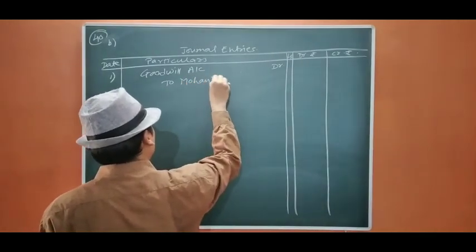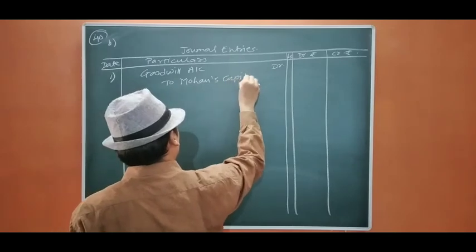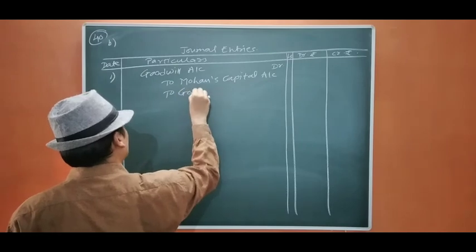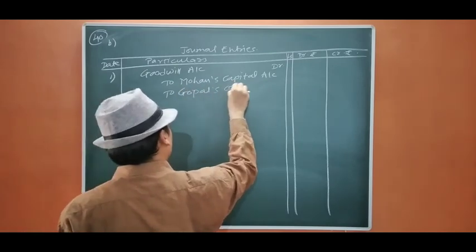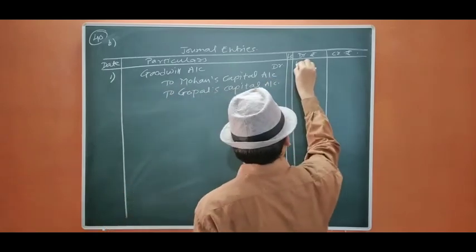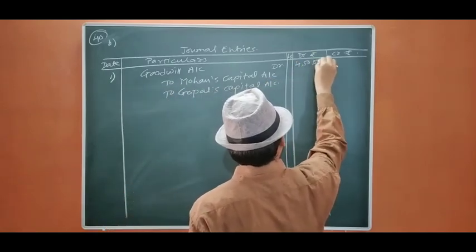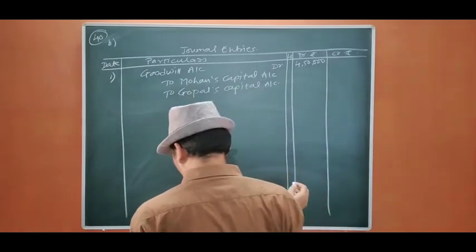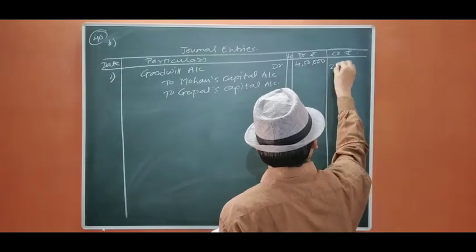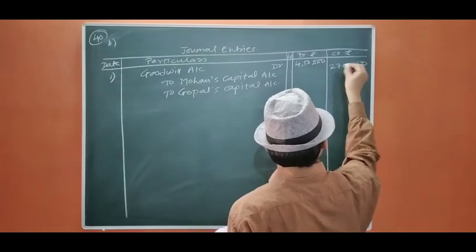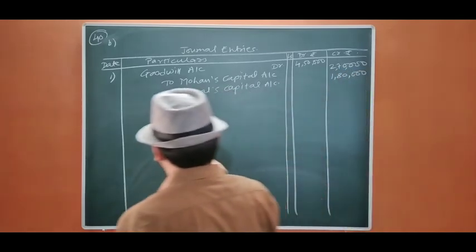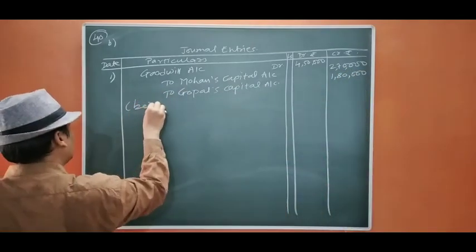So it is to be Madan's capital account, Gopal's capital account. The amount is 4,50,000 because 1 lakh will be retained in the books. So 4,50,000 in 3 to 2. So 5 9s are 45, 9 3s are 27, 2,70,000, and 9 2s are 18, 1,80,000. Being goodwill raised.